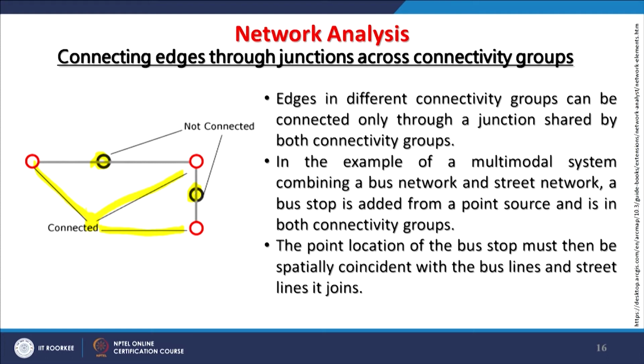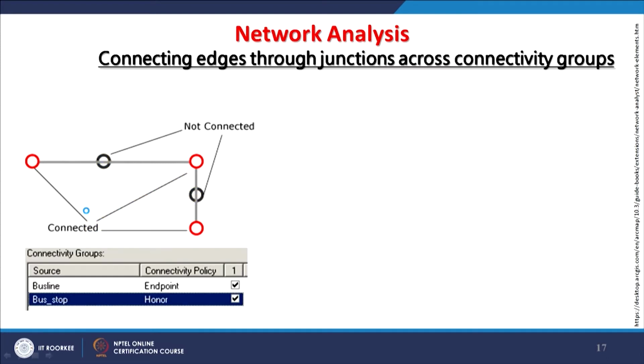A bus stop cannot be created away from a road network. How will it be reflected in the database? Here, as you can see, the bus stop is marked here, and then you can have a policy that it has to be honored. That means it is very much required, whereas a bus line is the end point within our